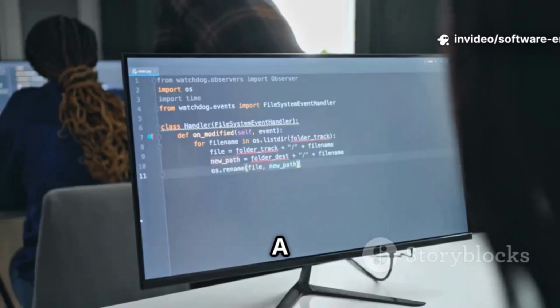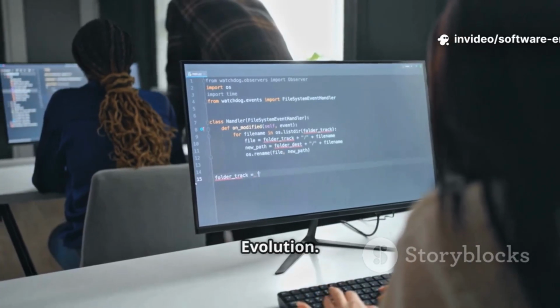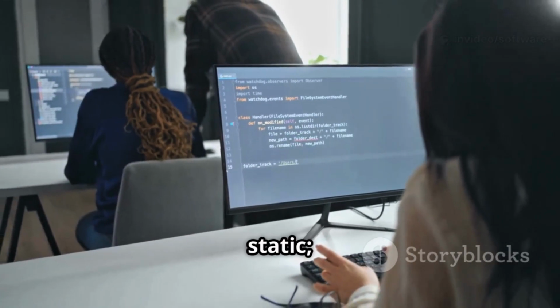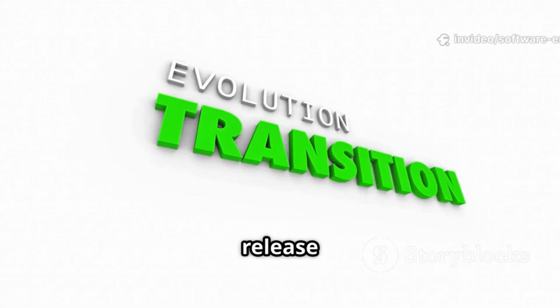goes live. A project isn't finished at delivery, it's just beginning its longest phase, evolution. Software is not static, it must continuously adapt to remain useful. This evolution is driven by many factors. Bugs discovered after release need fixing.